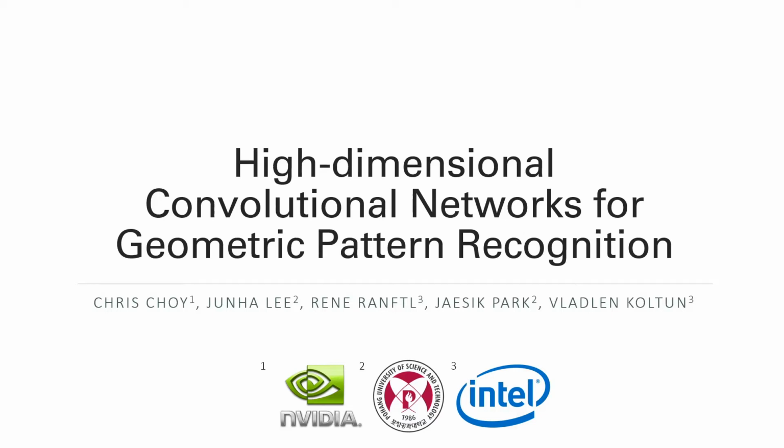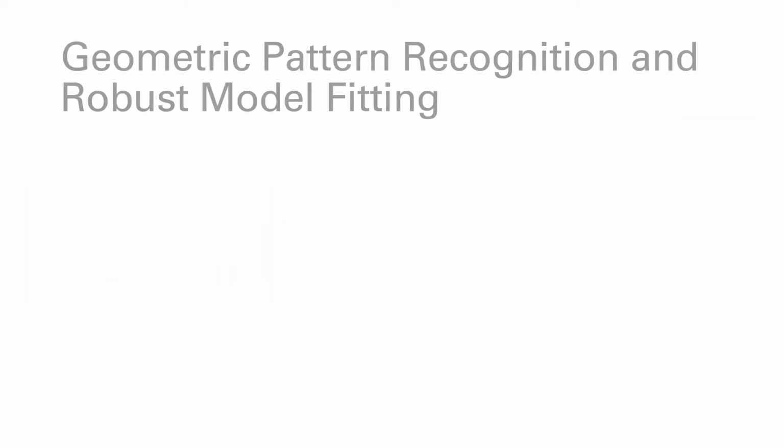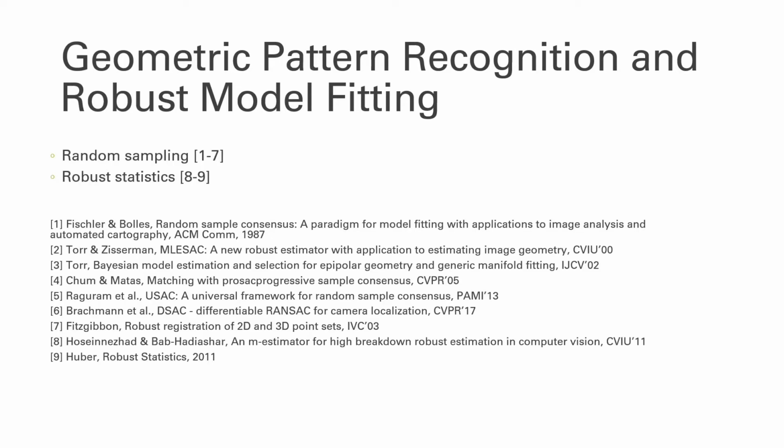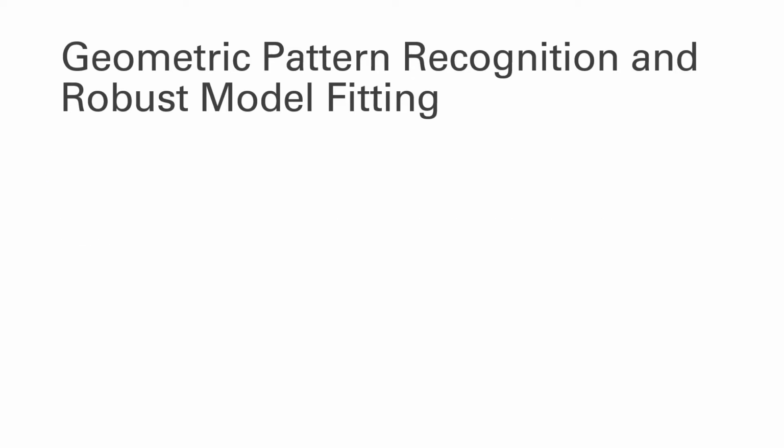We present high-dimensional convolutional networks for geometric pattern recognition. Finding structure in noisy data is a general problem that arises in machine learning and computer vision. Thus, many algorithms have been proposed over the years to cope with noise. Some of the representative approaches include random sample consensus, robust statistics, and consensus maximization.